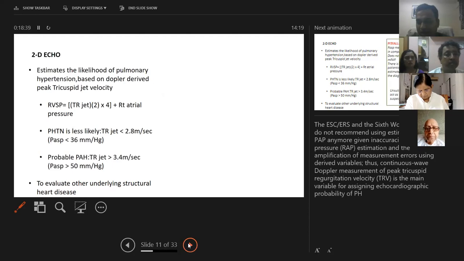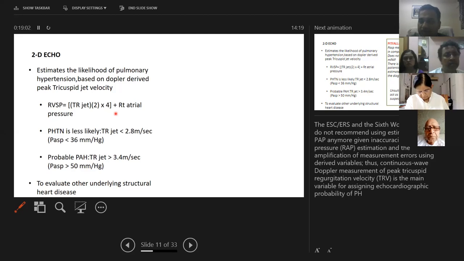Now, echo, I don't think I need to explain that much to all you seniors there, but what I'll try to focus on is what has been updated in the echo measurement for pulmonary hypertension. So as we can see, we basically measure the TR jet velocity, and with the help of the TR jet velocity, we calculate the right ventricular systolic pressure or the pulmonary artery systolic pressure.